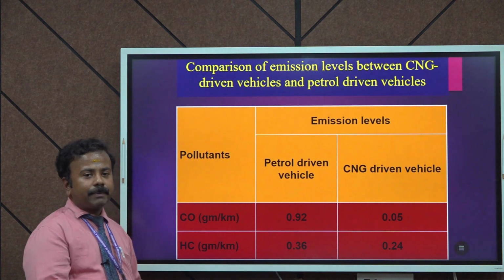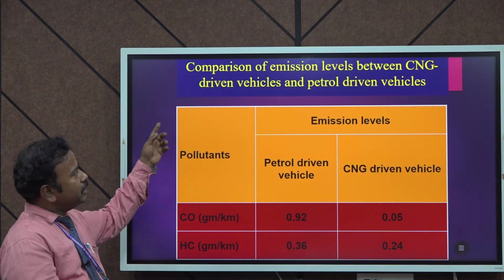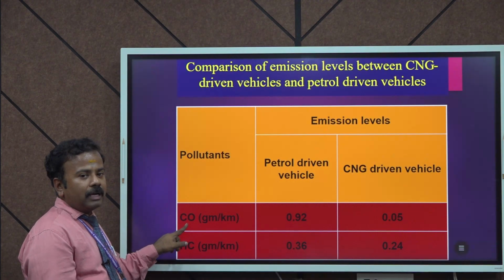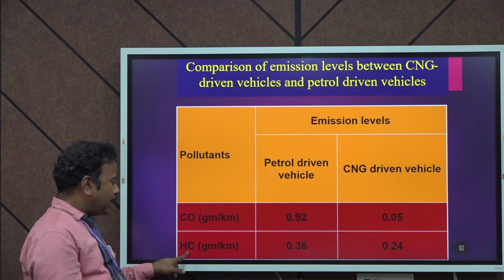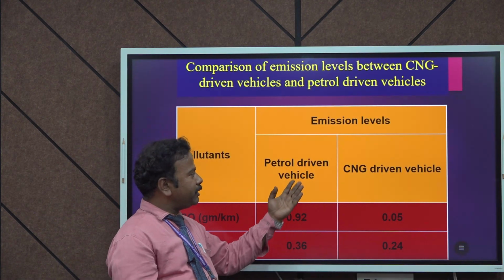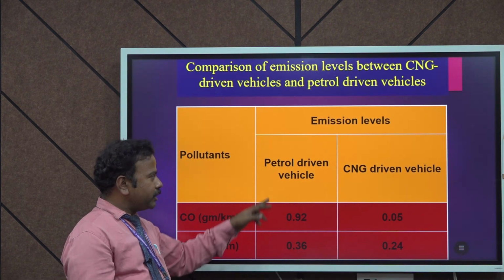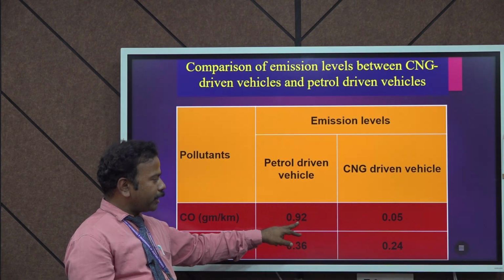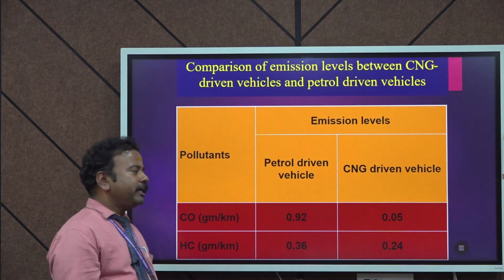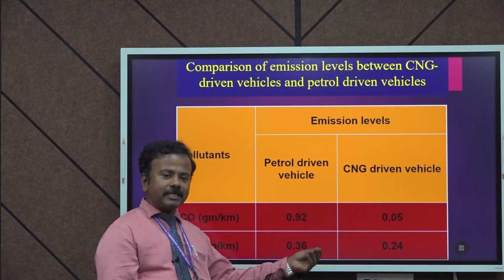Then this chart represents the comparison between the emission levels of CNG-driven vehicles and petrol-driven vehicles. Here you can see the pollutants given: carbon monoxide in grams per kilometer, and hydrocarbon in grams per kilometer. When we compare the emission levels, petrol-driven vehicles are at 0.92, while CNG-driven vehicles are at 0.05. It is a very limited quantity, a very trace amount.